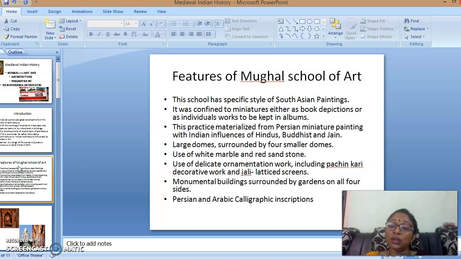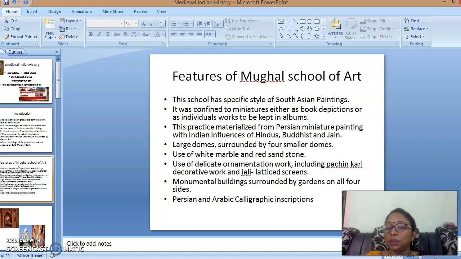Next is the use of delicate ornamental work, with a lot of floral designs and some animals included in these ornamental designs. For example, they include pietra dura and decorative work, and jali lace screens. These are like diamond-shaped lace screens, used in the pillars and pilasters.